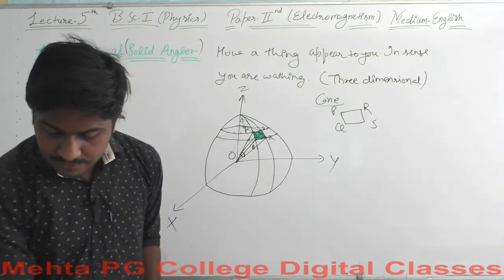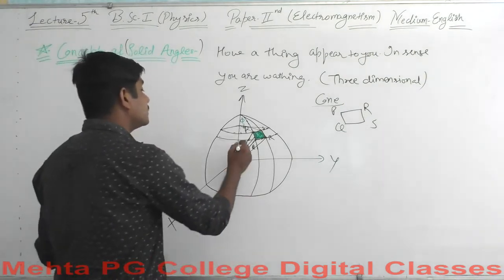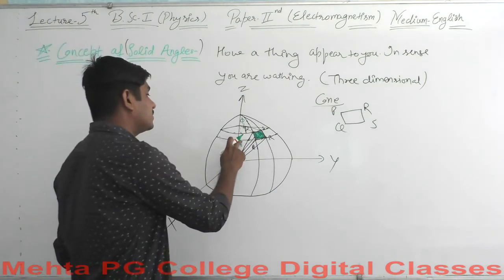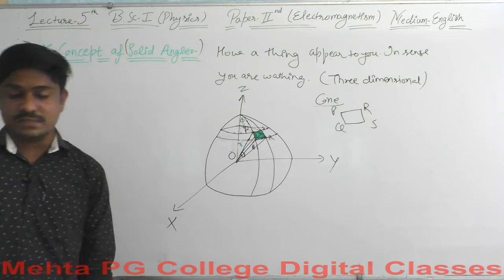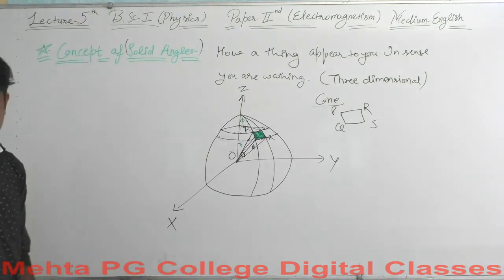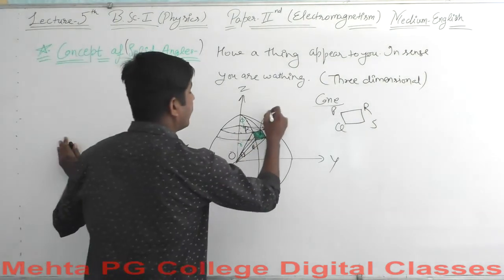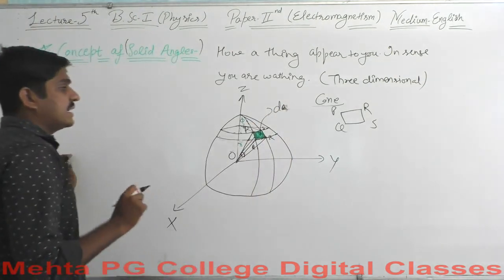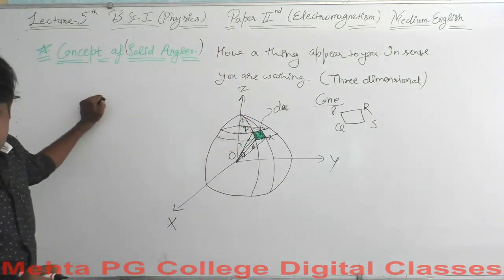Again the displacement from the origin you say is r, in magnitude, not in vector form, sorry. r is the displacement here or the length segment. The area you see, you say is dA, the area element here. For displacement you say it is r d theta.